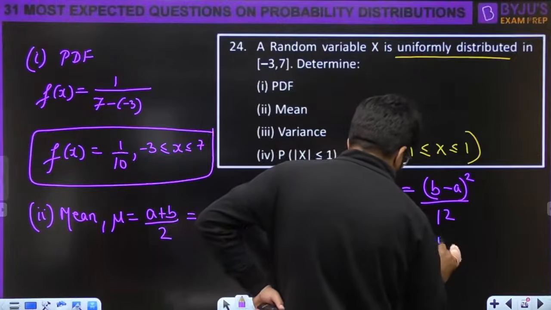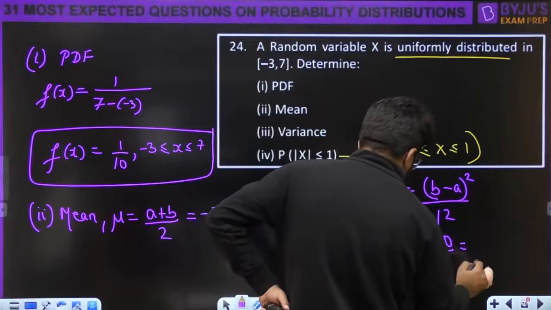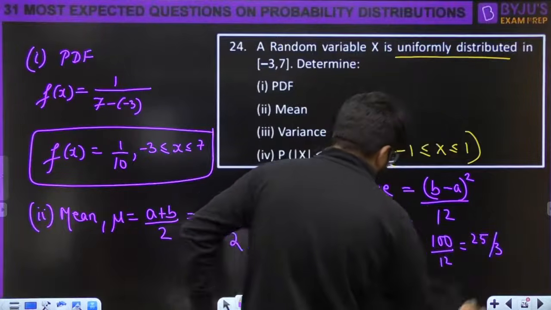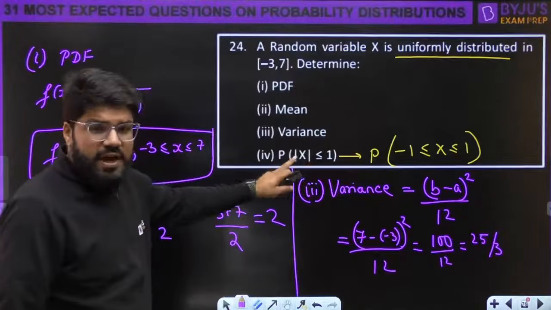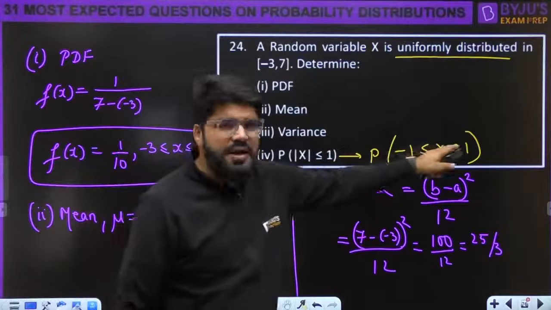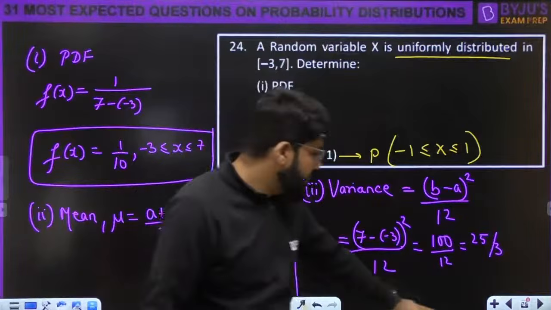Okay, that is 10 square. 100 divided by 12, that is going to be 25 divided by 3 if you cancel with the 4. 25 by 3, that is the variance. Last part, probability modulus x less than 1. Mod x less than 1 है तो x is between -1 to 1 ना. X is between -1 to 1.